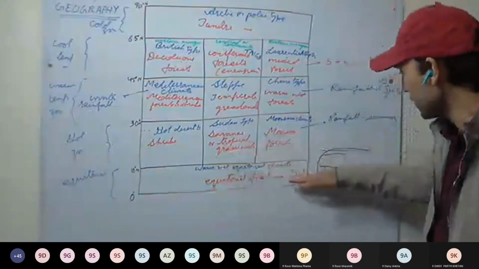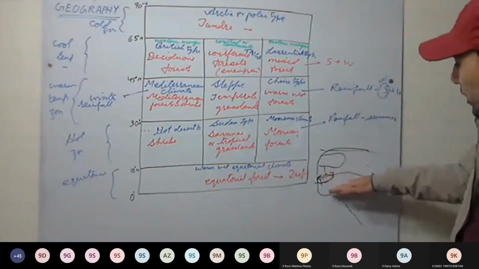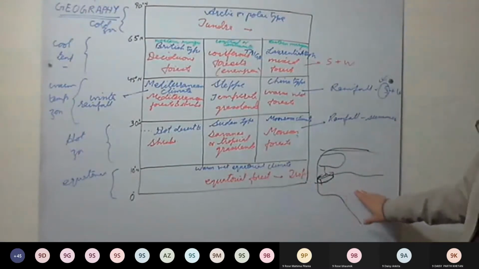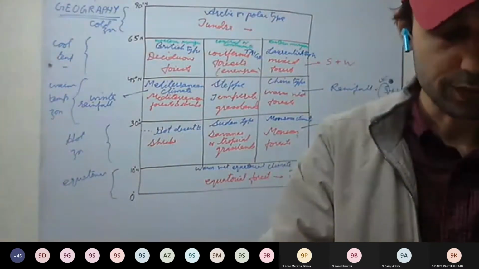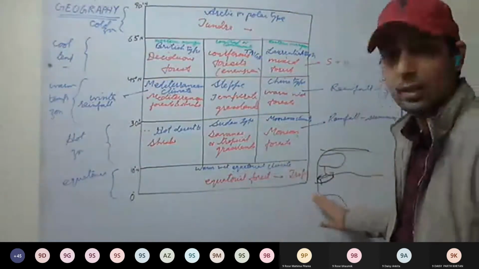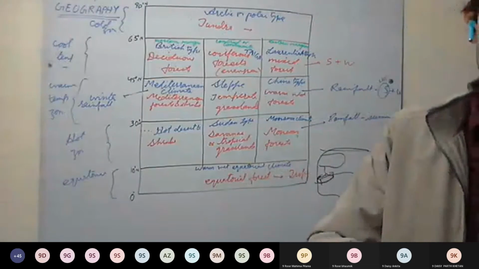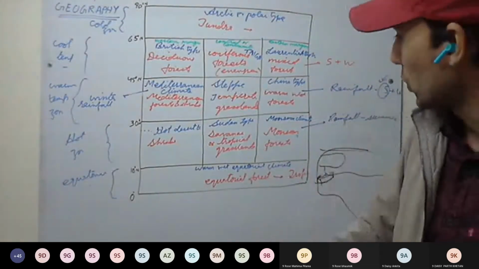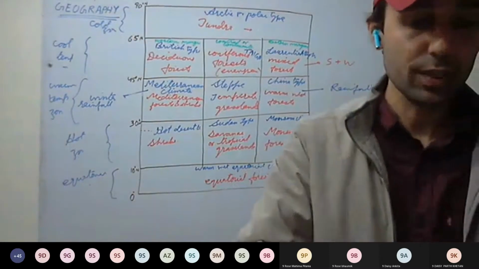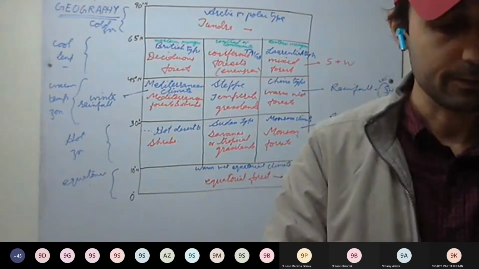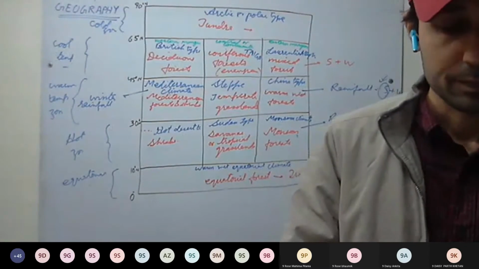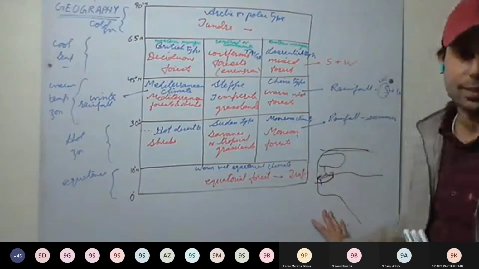Then as we move, it cuts Africa, the Guiana coast, and the Congo basin. The Congo river flows there, and in the Congo basin we have the equatorial forest. Then the islands: Malaysia, Philippines, Indonesia, on all those islands we have the equatorial type of climate. So around 0 degrees on both sides we have taken. These regions will have the equatorial type of climate. We will discuss in more detail afterwards.